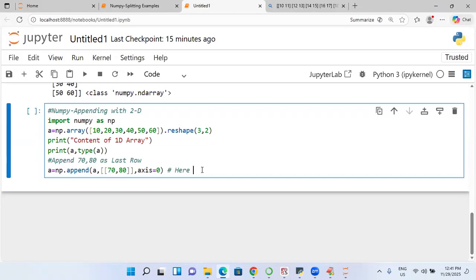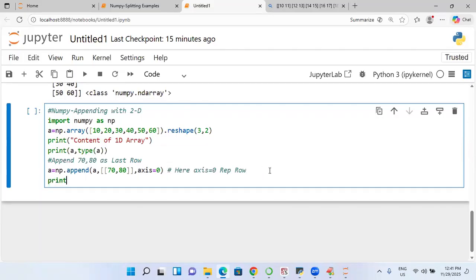So here, sorry, students, I confused you. Axis equal to 0 represents what? Again, more serious. Here, axis equal to 0 represents row. So even though I'm teaching so many days, I myself get confused. If you remember it, you can remember it. Axis equal to 0. So try to print what?